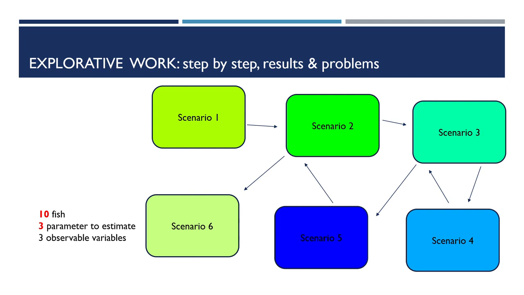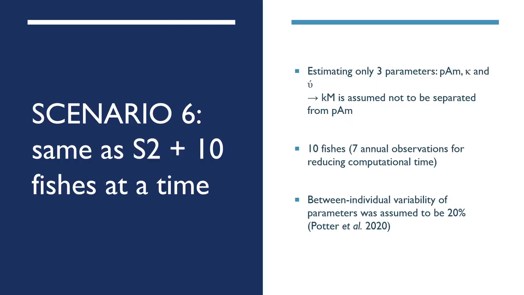Thus, we took a step back to the second scenario, but now we analyzed 10 fishes at once. So, we estimated the 3 parameters, PIM, kappa, and V dot, leaving out Km, assuming it cannot be separated from PIM.